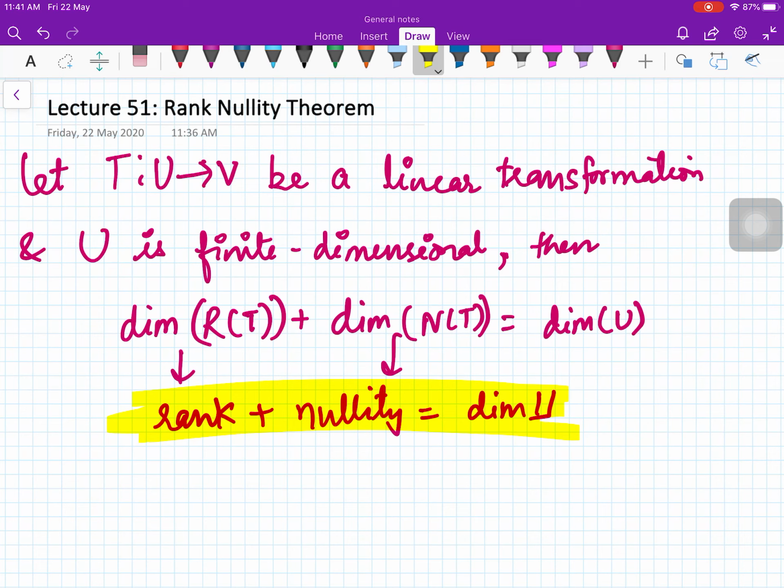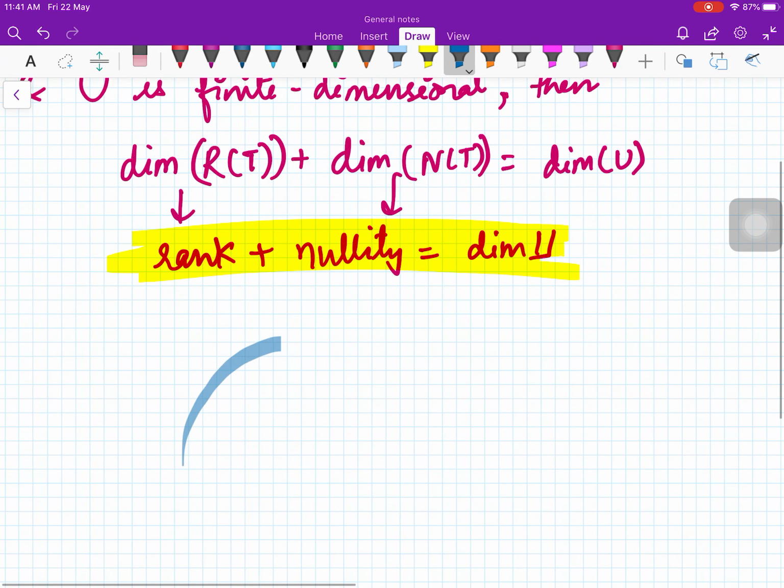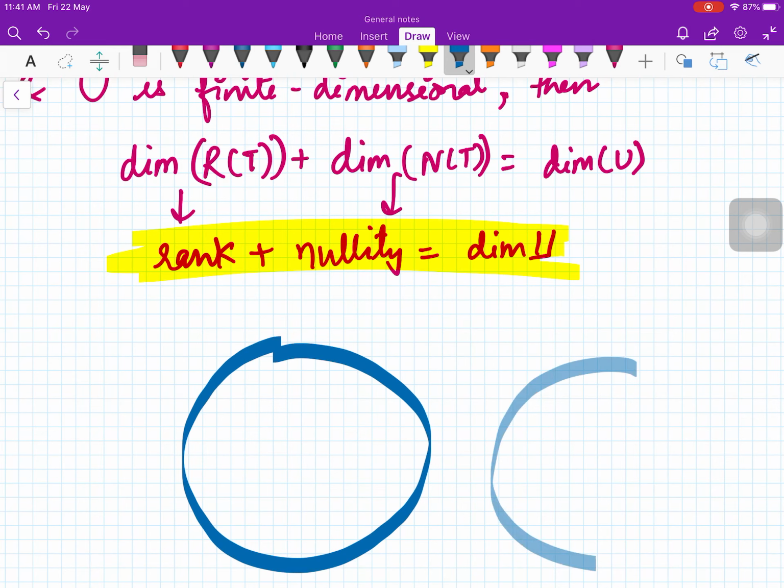The proof is very interesting, I would say, and it is very intuitive. You can prove it without a book. So you see what the situation is. Let me draw the picture, as I always tell you that you should always draw a picture so that everything is clear in your mind.